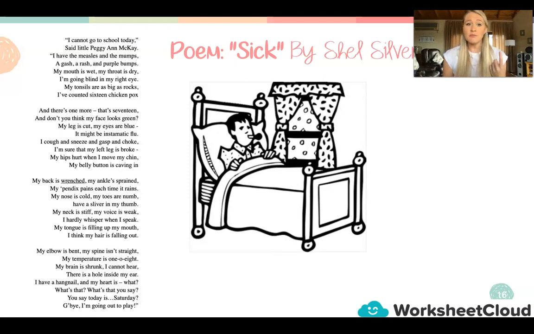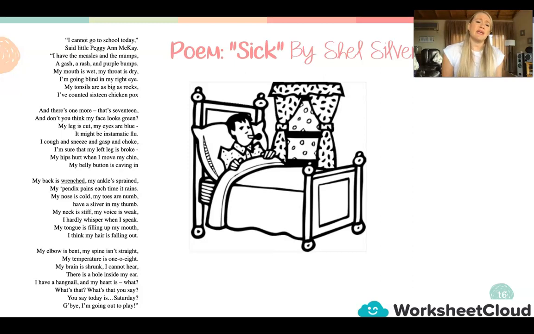And there's one more. That's 17. And don't you think my face looks green? My leg is cut. My eyes are blue. It might be instamatic flu. I cough and sneeze and gasp and choke. I'm sure that my left leg is broke. My hips hurt when I move my chin. My belly button is caving in.